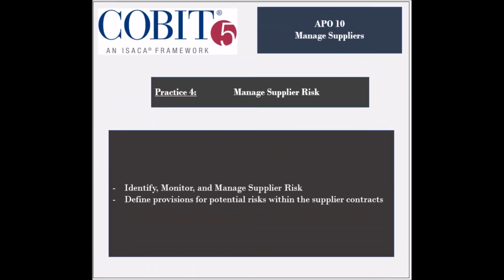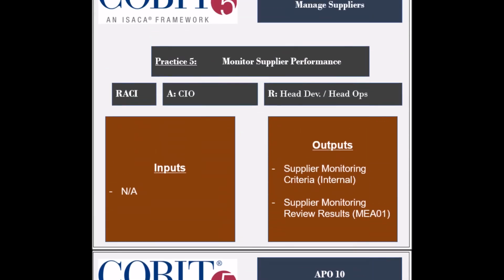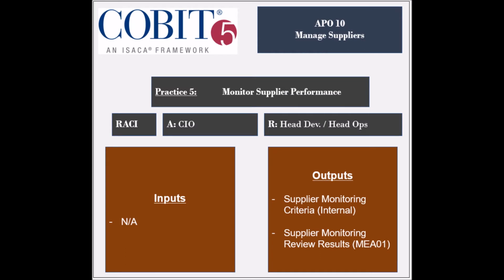The activities involved in this practice include identifying, monitoring, and managing supplier-related risks. Service requirements should be clearly defined in the contracts, and should include provisions to manage potential supplier risks. The fifth practice is to monitor the supplier performance. From a RACI charts perspective, the entities that are responsible are the Head Development and the Head IT Operations. The entity that is held accountable is the Chief Information Officer.